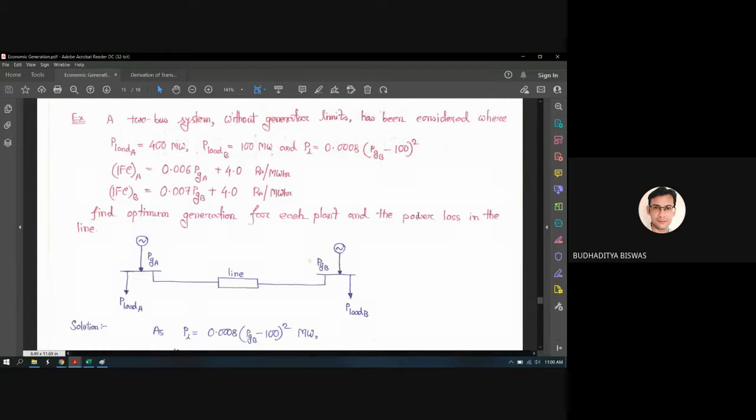So the power loss in the transmission line is easy, because once you're able to find out the value of PGB, just replace the value of PGB here with this numerical value, and you can get the PL. That means the transmission loss. But how do we find out the PGA and PGB optimally so that the transmission loss is minimized?